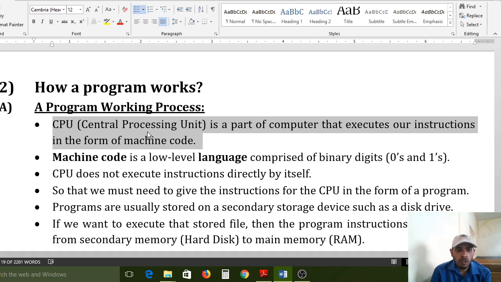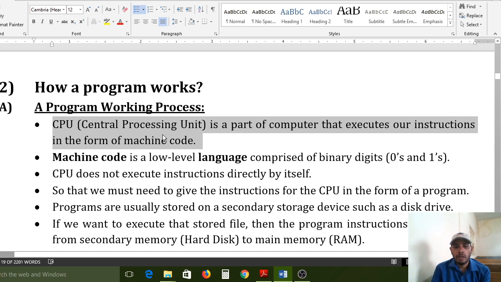Without a processor, we can't execute our instructions. Whatever input we pass, it will be executed by the CPU only. So the CPU is the brain of any electronic device. Compulsorily, one chip is required to execute our instructions. That chip is called the CPU, Central Processing Unit. In the electronic sense, that is the processor. The CPU executes our instructions in the form of binary code.